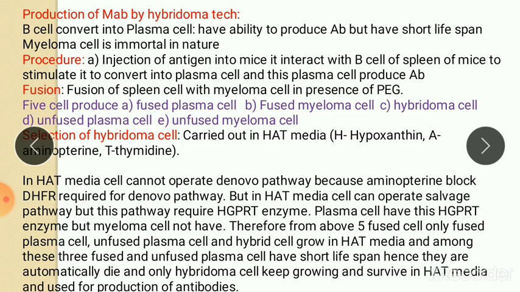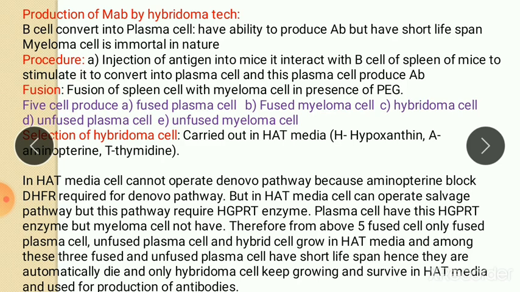So in the first step, the antigen is administered into the mice. This antigen interacts with the spleen and stimulates the B cell to convert into a plasma cell, and then this plasma cell produces antibodies against the antigen. After this, the plasma cell is isolated from the spleen of the mice. Then the second step is fusion.